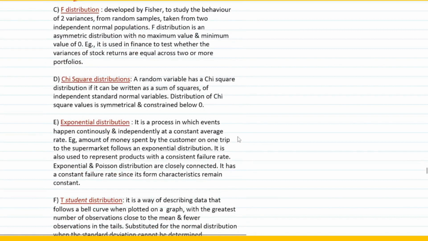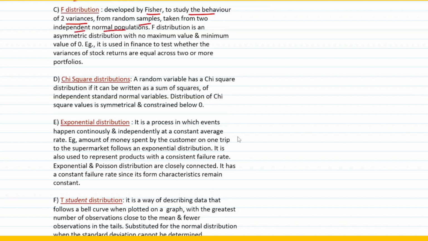What is F distribution? F distribution is named after a person called Fisher. He was the one who found this type of distribution. Fisher says this distribution technique is used to study the behavior of two variances from random samples taken from two independent normal populations.